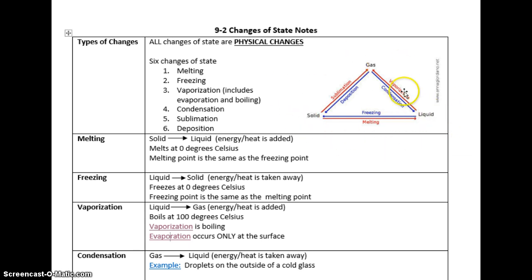So when you go from a liquid to a gas, we have vaporization. When we have gas to a liquid, it's condensation. Freezing is liquid to solid. Solid to liquid is melting. And then solid to gas is going to be sublimation, where gas back to a solid is deposition. Notice the colors. Red indicates that heat or energy is being added to the system. Blue indicates that heat or energy is being taken away.